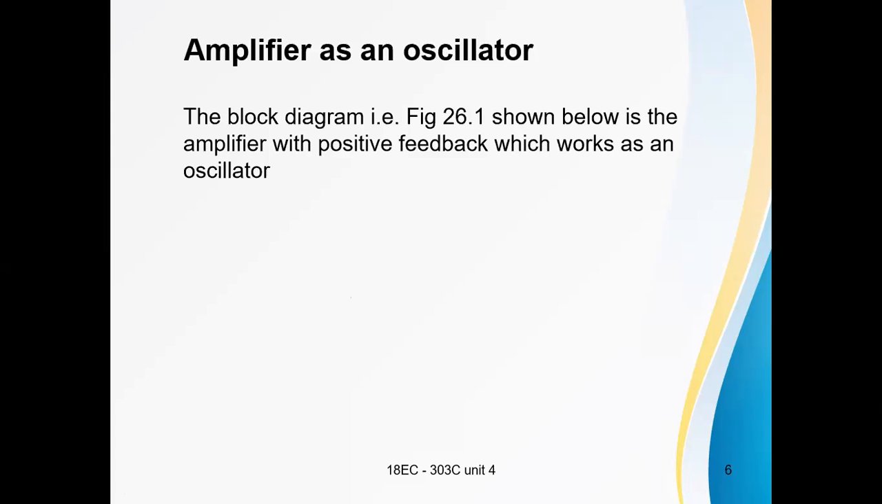Amplifier as an oscillator, right? We know that an amplifier is amplifying the applied input signal, and in the amplifier the feedback is negative feedback. Here the content is amplifier as an oscillator. How can this amplifier be used as an oscillator?